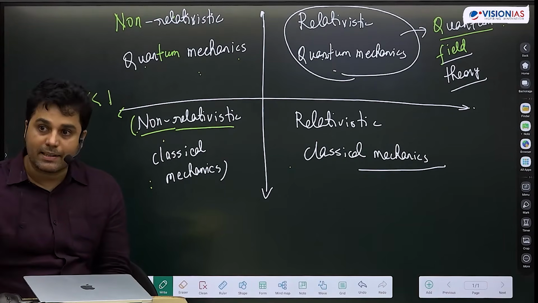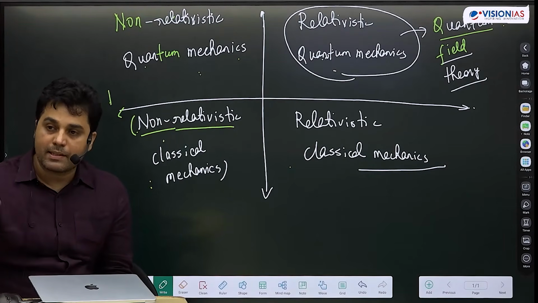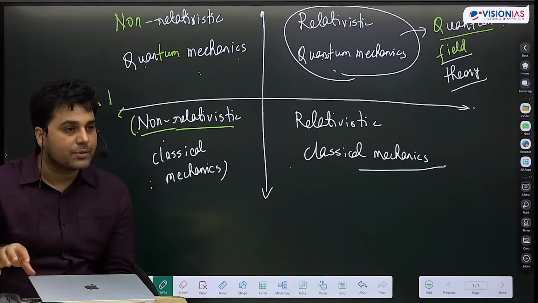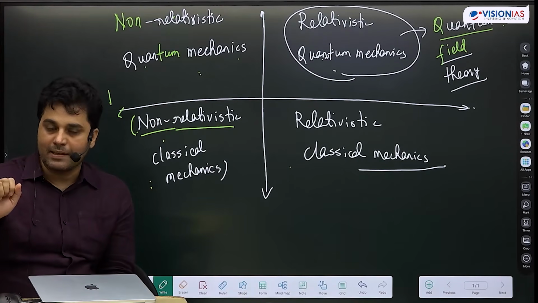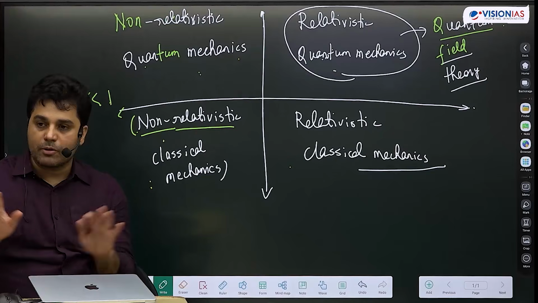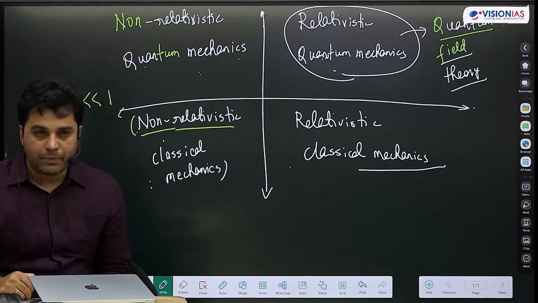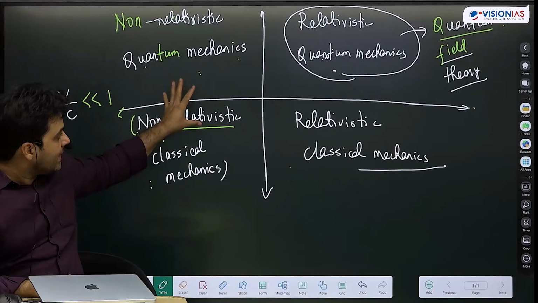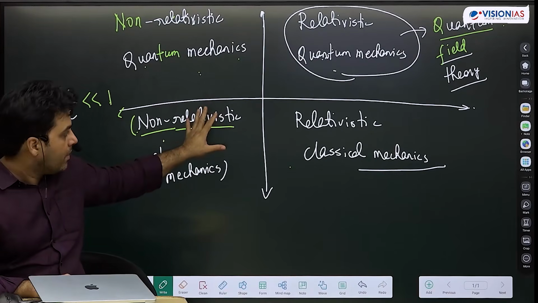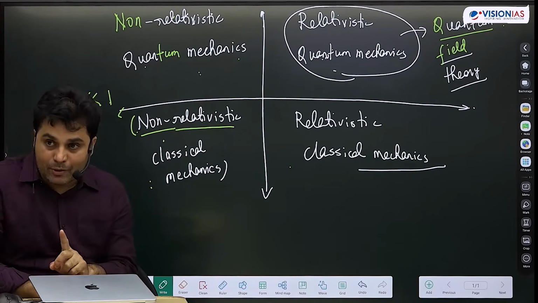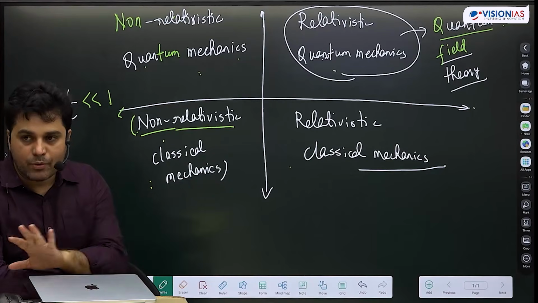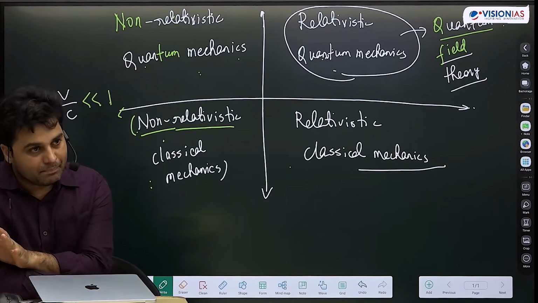Is it 10 to the power minus 6 meter? Is it 10 to the power minus 7 meter? So we have to answer this question: at what level can we say that quantum uncertainty is not playing a role, and at what level it does play a role. So those boundaries are very interesting and very complicated also. We do not have to do those boundary problems.